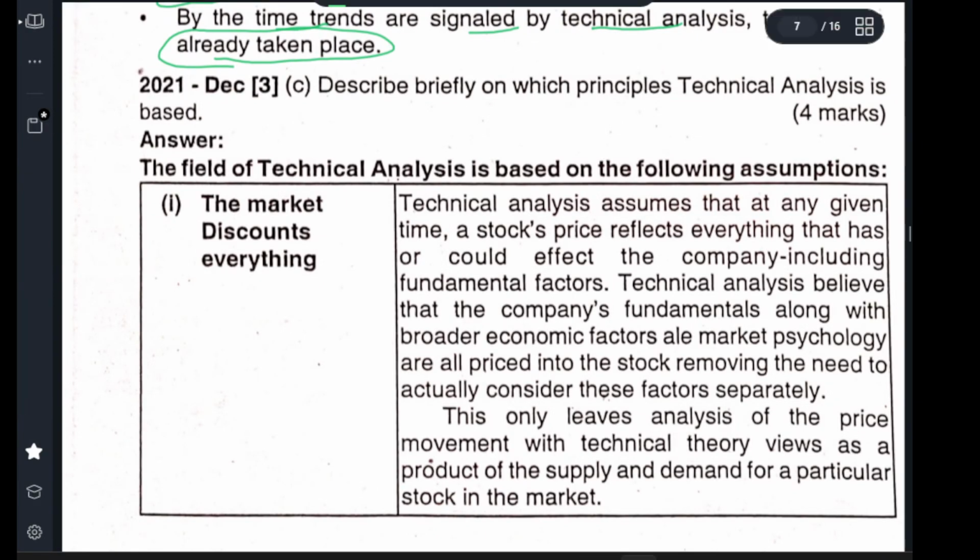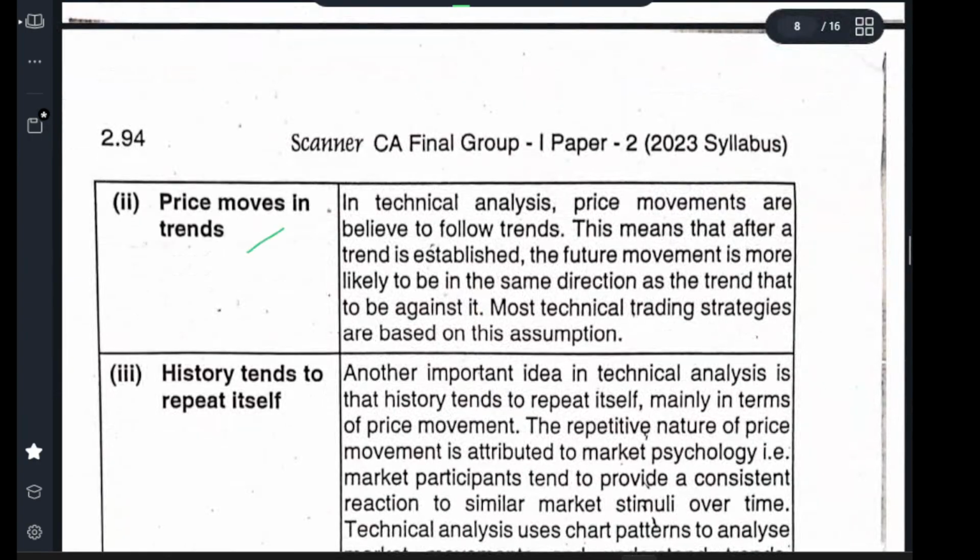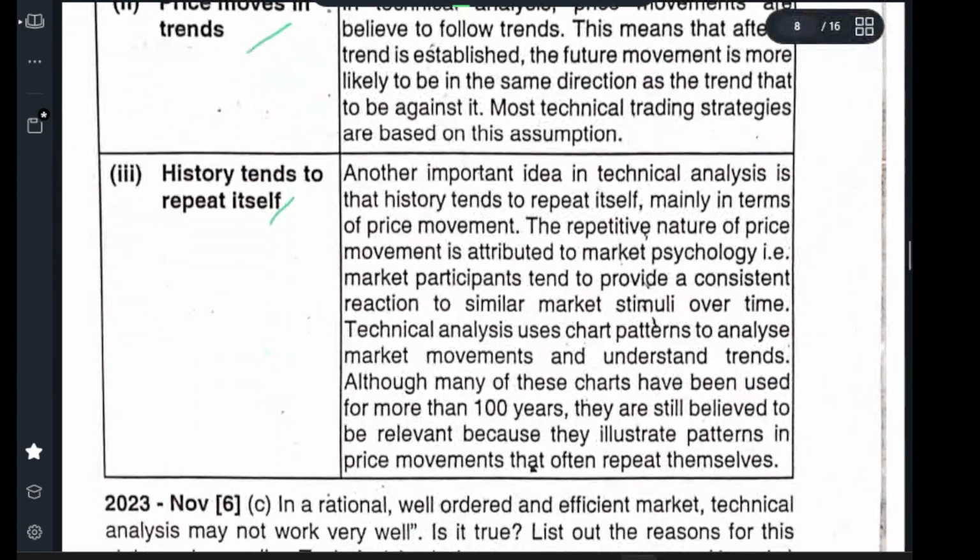Describe briefly the principle on which technical analysis is based. Technical analysis is based on the following assumptions: the market discounts everything, price moves in trends, and historic trends repeat themselves.